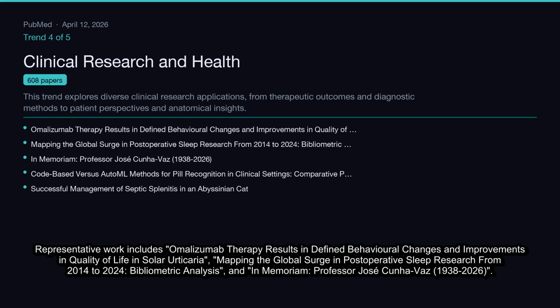Representative work includes omalizumab therapy results in defined behavioral changes and improvements in quality of life in solar urticaria, mapping the global surge in postoperative sleep research from 2014 to 2024, bibliometric analysis, and in memoriam: Professor Jose Cunha-Vaz, 1938 to 2026.